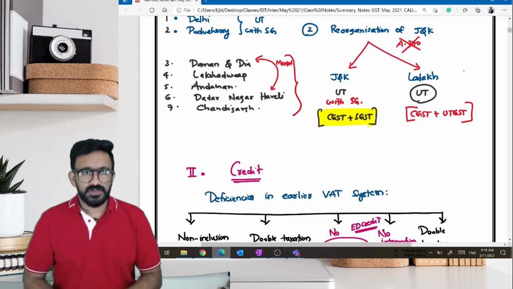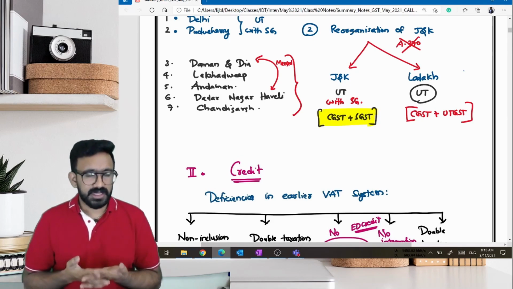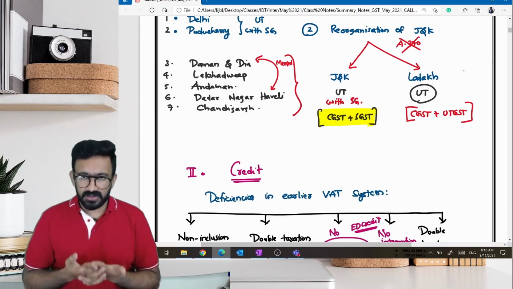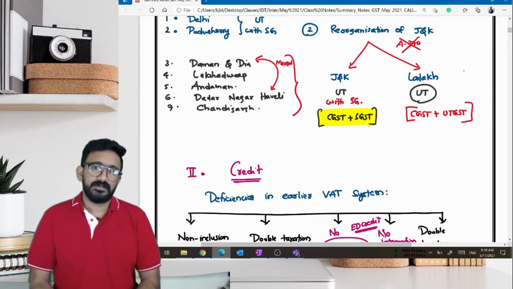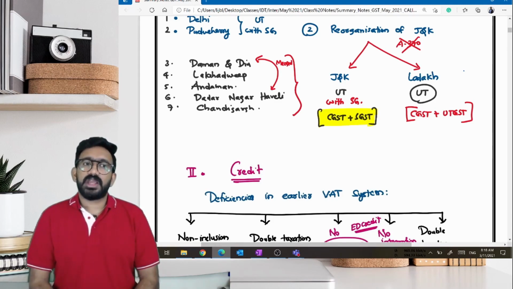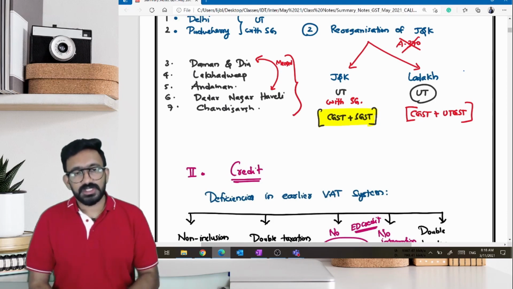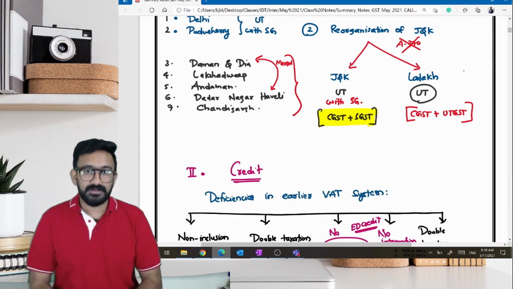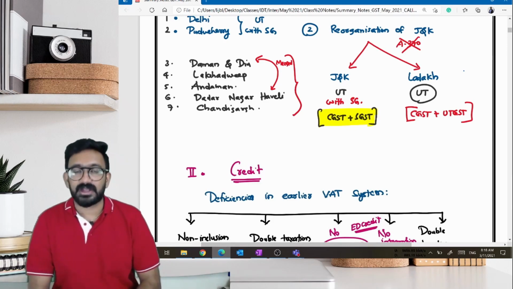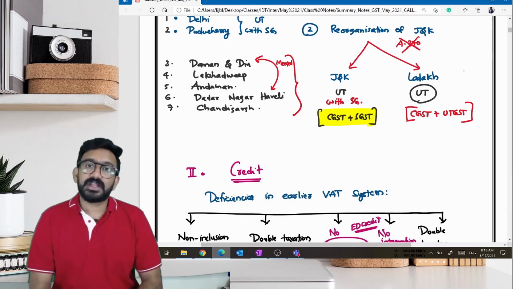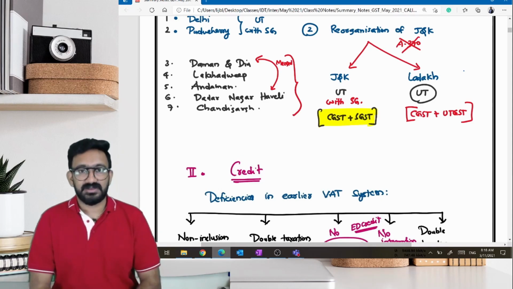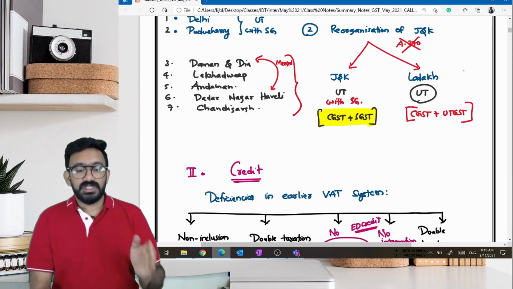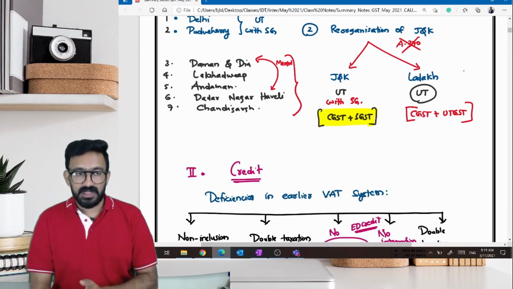Because when the GST Act becomes effective, it extends to whole of India except Jammu and Kashmir. So the question is whether GST was effective even in Jammu and Kashmir. Will it automatically be effective? The answer is no, it will not be automatically effective. But was it made effective later? The answer is yes.